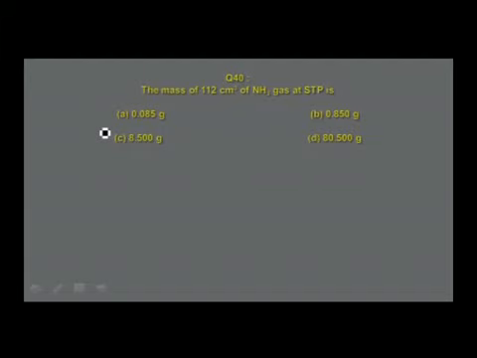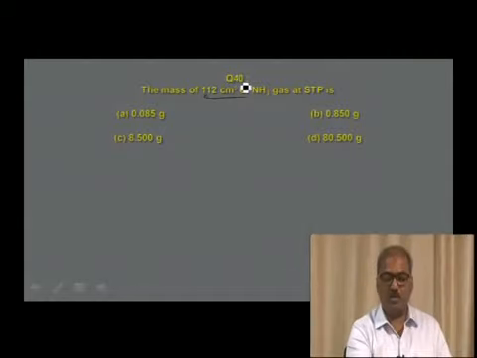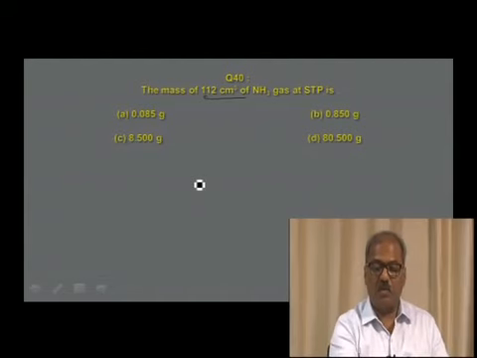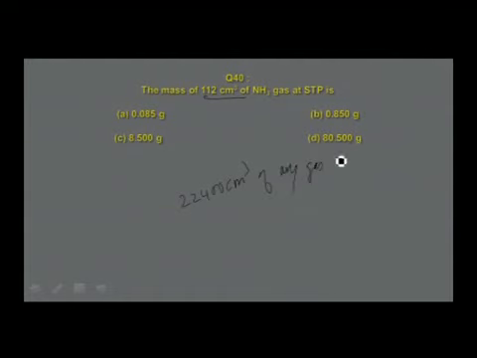To get the answer, here mass and volume are related. To get the answer for this particular question, we go like this. 22,400 centimeter cube of any gas weighs its molar mass. So therefore, 22,400 centimeter cube of what is the gas given in this case? Ammonia weighs 17 grams. What is 17 grams? That is the molar mass of ammonia.